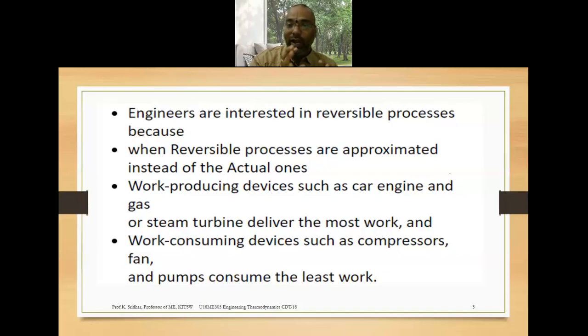Because under ideal conditions, under the standard test conditions only, it will give you that 100 or 108 kilometers prescribed by the company. But whenever it is running on actual road conditions, its performance will deteriorate and it gives us only 50 or 55 or 60 kilometers per liter. So there is a lot of difference between the standard test conditions and actual test conditions.